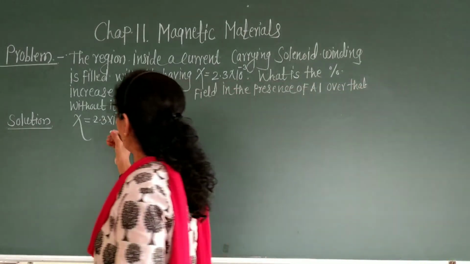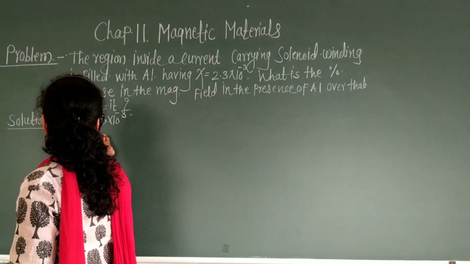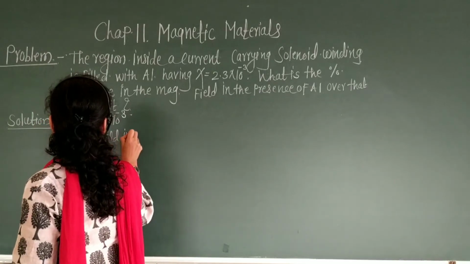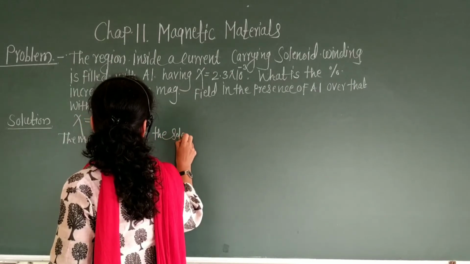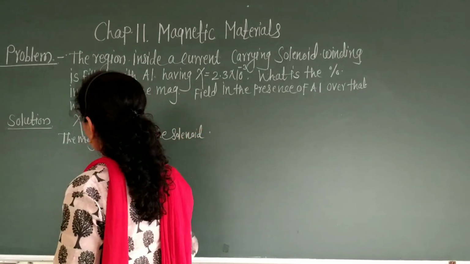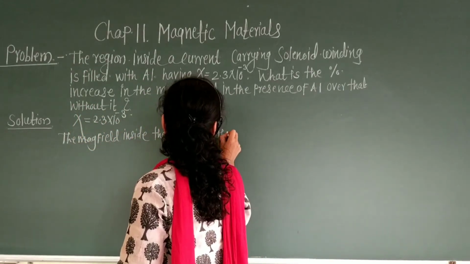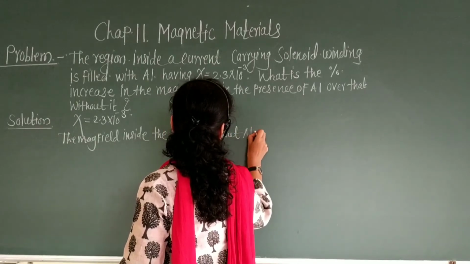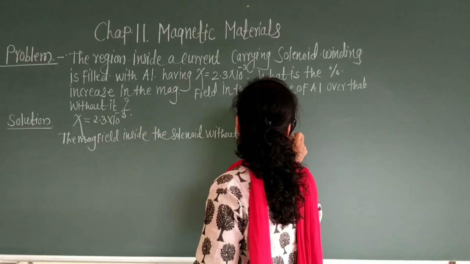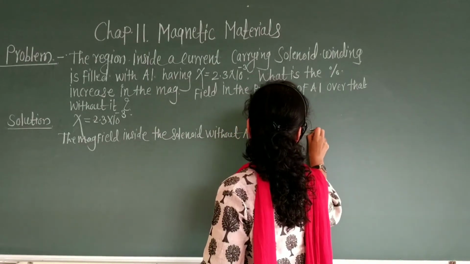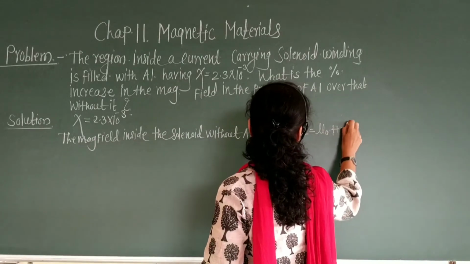Okay, then we write here the magnetic field inside the solenoid without aluminum is equal to B naught, which is equal to mu naught N into I, which is equal to mu naught H. Say equation number 1.